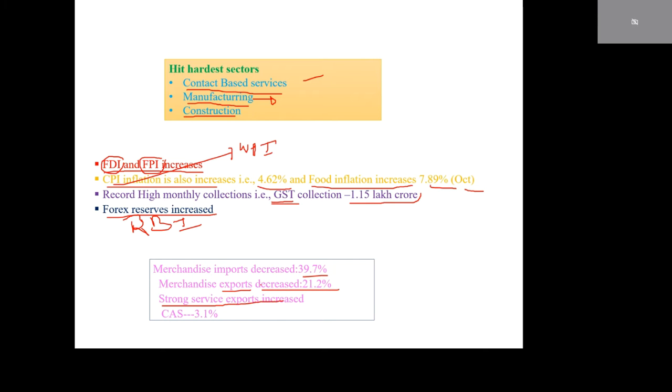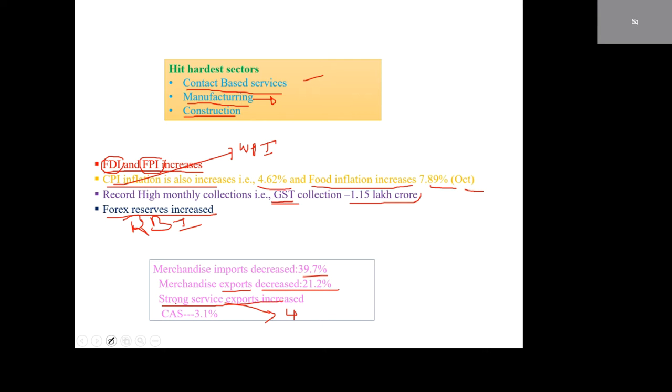We already know about normal imports and normal exports. Those have also decreased, whereas merchandise means manufactured articles and things. Those have also decreased. That means the decrease in merchandise imports was more than the decrease in merchandise exports. That leads to strong service exports. Suppose we take total service exports, 49% are from the software sector only. This is a good sign.